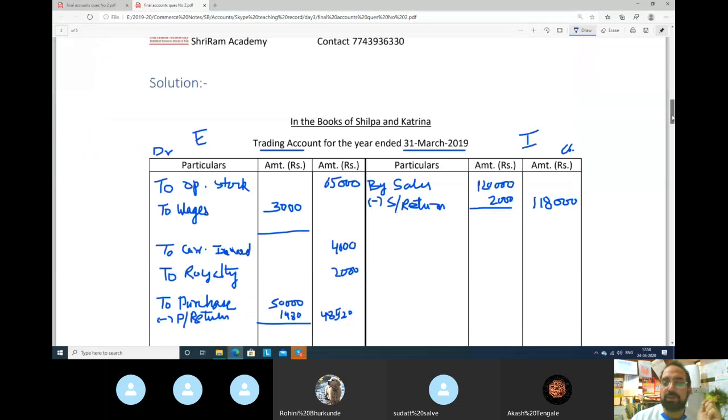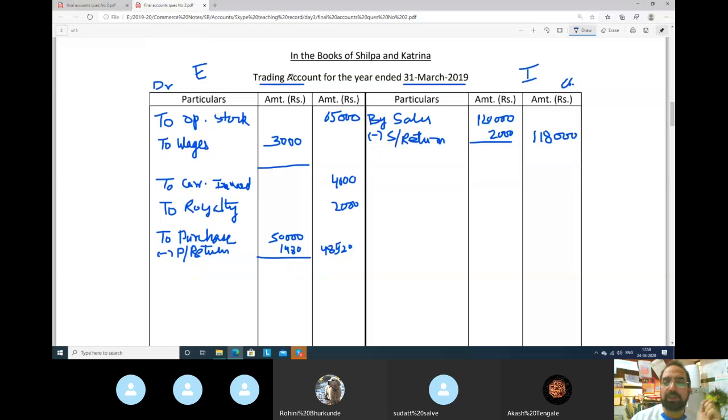This is our trading account credit side. So we will write by closing stock. How much? 58,000. Done. So this is one effect. Look beta, opening stock always comes here in the trading account, and closing stock always comes here.